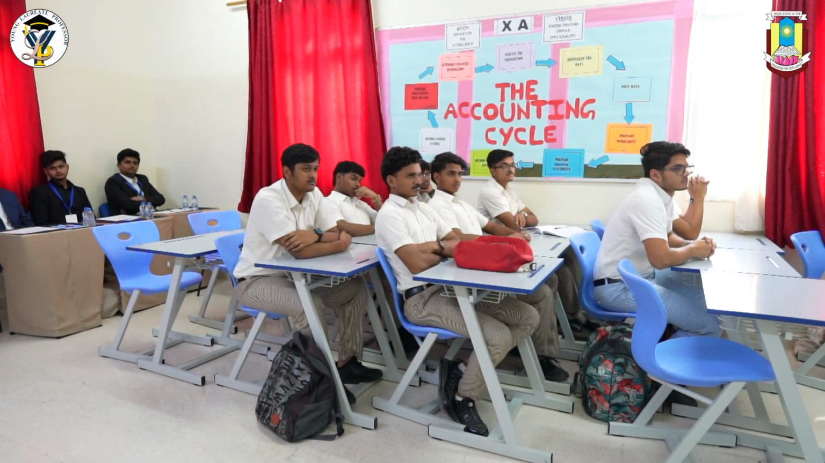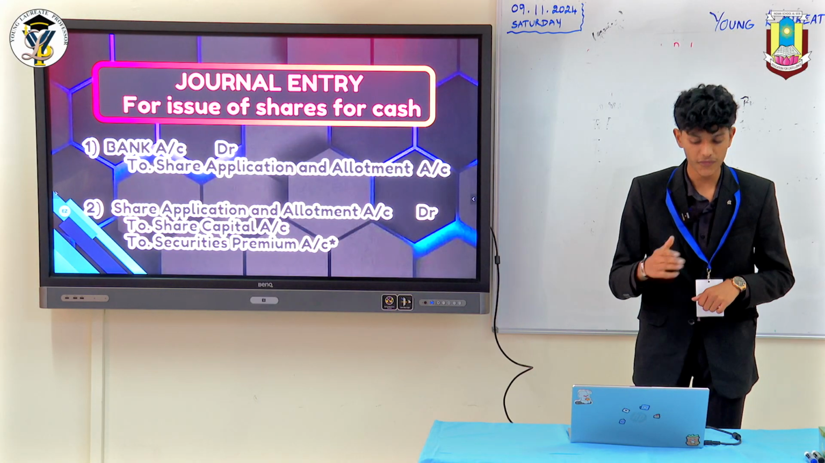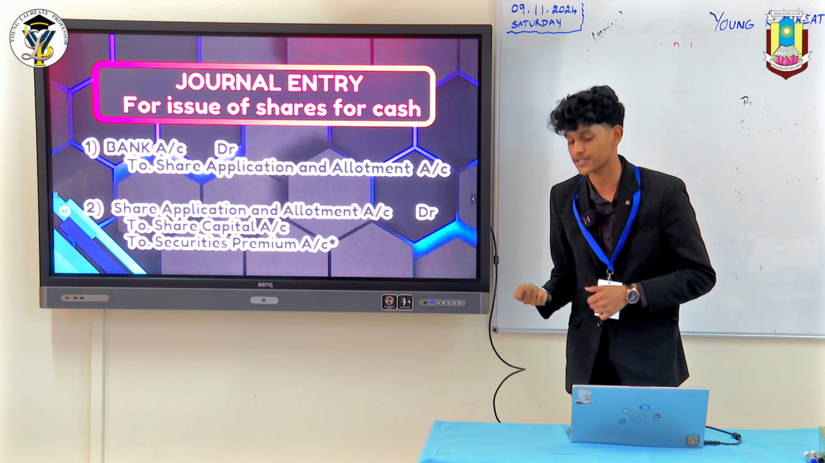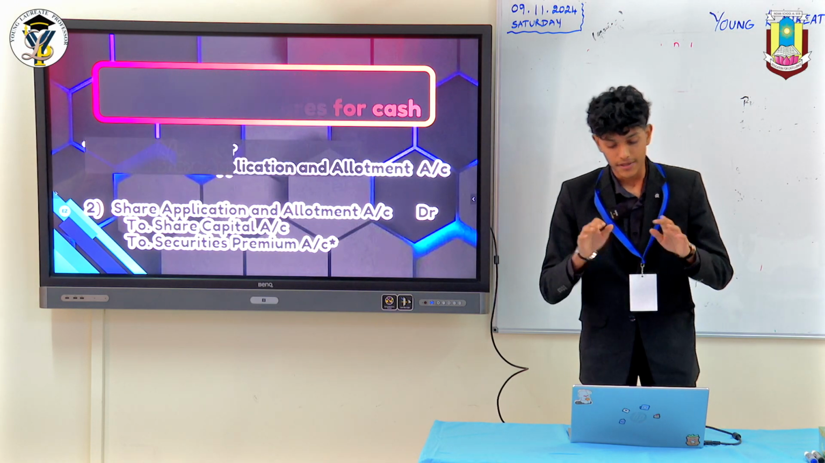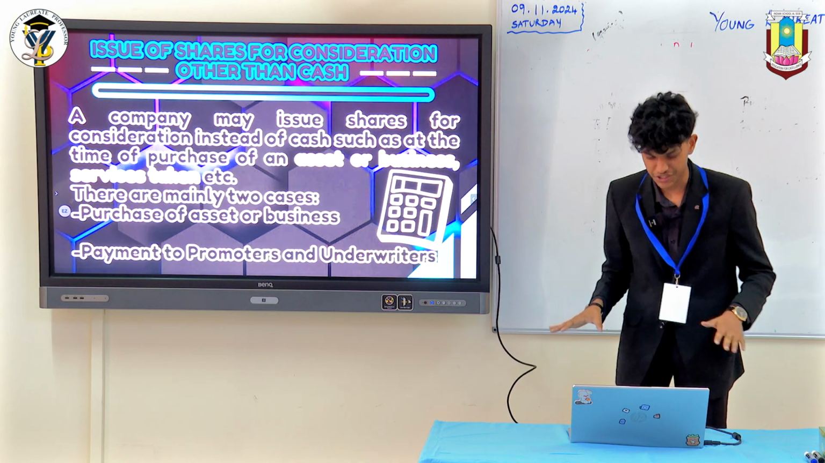That is, now you're allotting them the shares for those who have applied. To securities premium, that is, if you've issued it at premium, you will credit securities premium. Simple. Now moving on to our topic for today, that is the issue of shares for consideration other than cash.